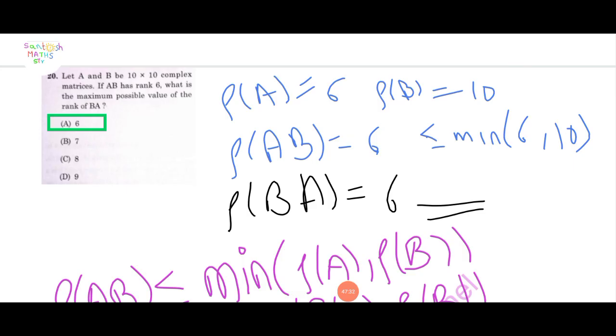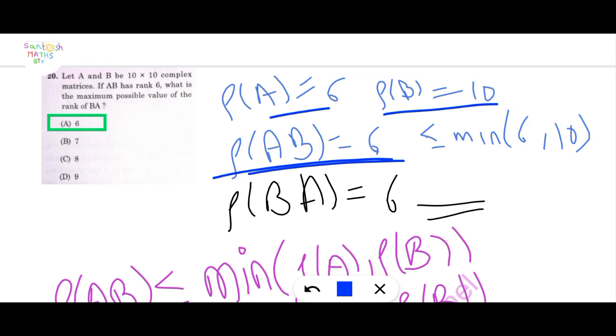If I take the rank of A equal to 6 and the rank of B equal to 10, then the rank of AB is 6. You can also suppose the rank of B is equal to 6 and the rank of A is equal to 10. Here the rank of AB is the minimum of 6 and 10, which is 6.